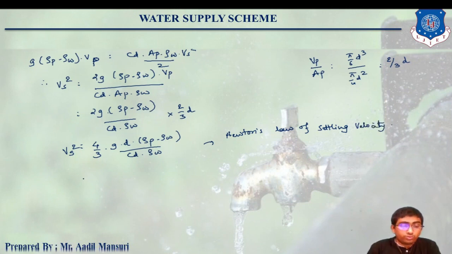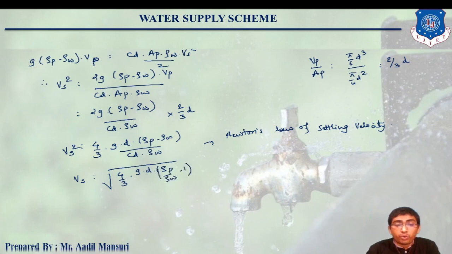Clear? So Vs will be equals to, can I write as, under root of 4 by 3 into G into D into (rho P by rho W minus 1) upon CD as it is.